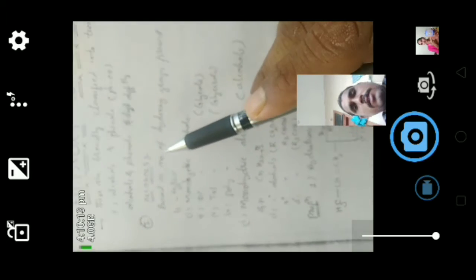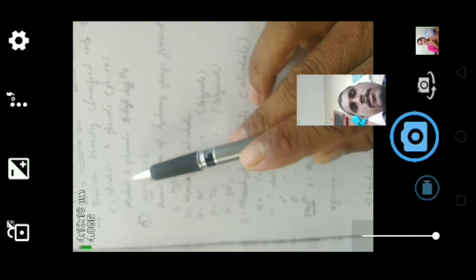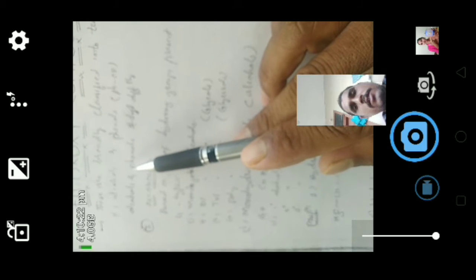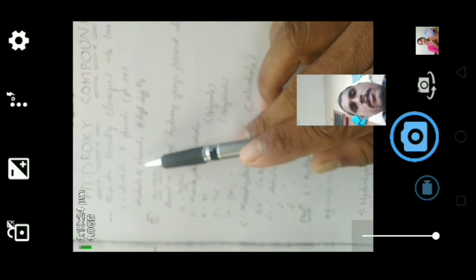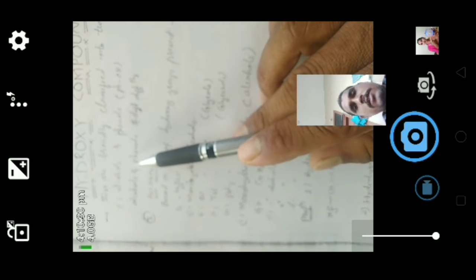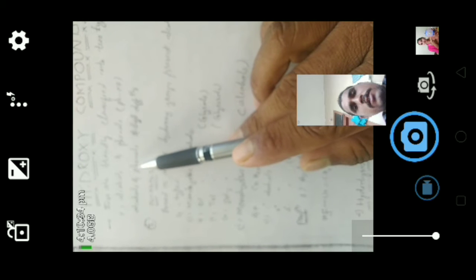Now we will see the various types of hydroxy compounds. The hydrocarbons which contain hydroxy groups are called hydroxy compounds. Where one hydrogen is replaced by a hydroxy group, those compounds are called hydroxy compounds.